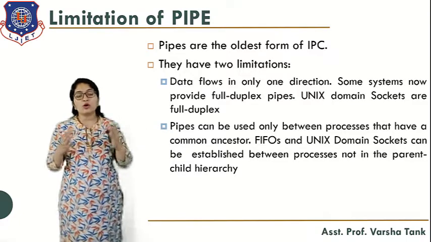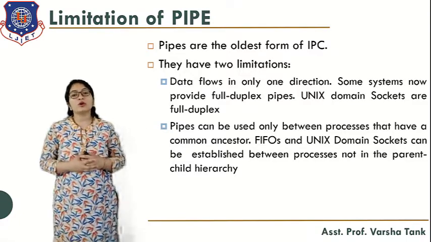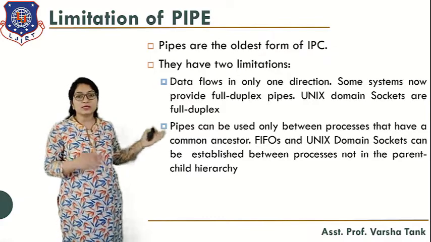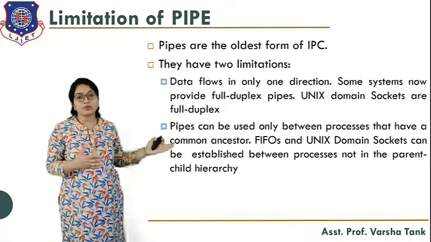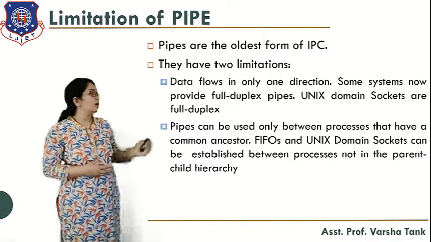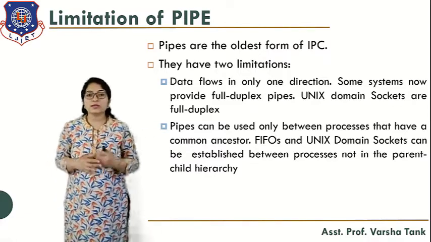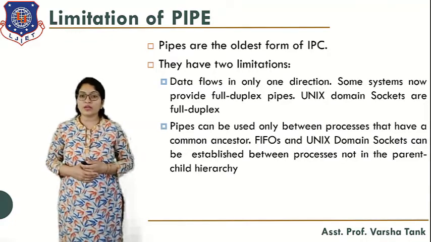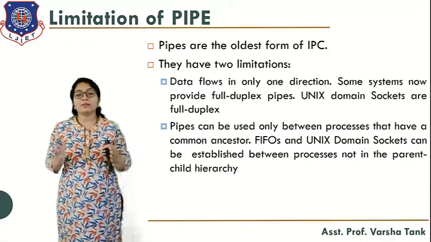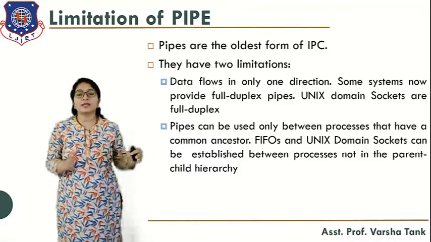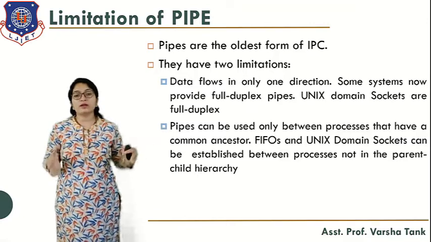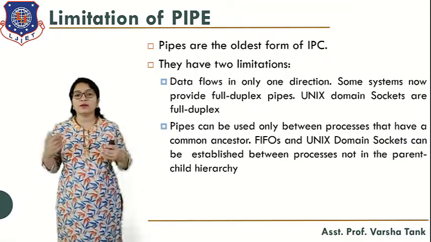The second limitation is that pipes can be used only between processes that have a common ancestor. Whichever processes have a common ancestor, in those processes we can use this pipe mechanism. FIFO and Unix domain sockets can be established between processes that are not in a parent-child relationship. Generally, the pipe is like a parent and child relationship. That means the parent is writing and the child is receiving, and vice versa. If the child wants to write, it will write in another pipe, and the child is writing and the parent is receiving.